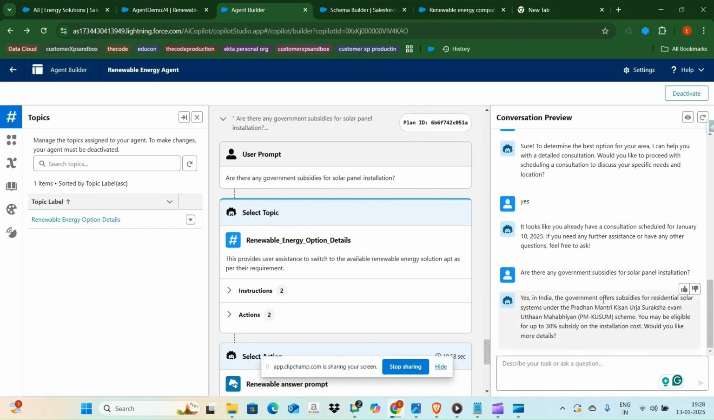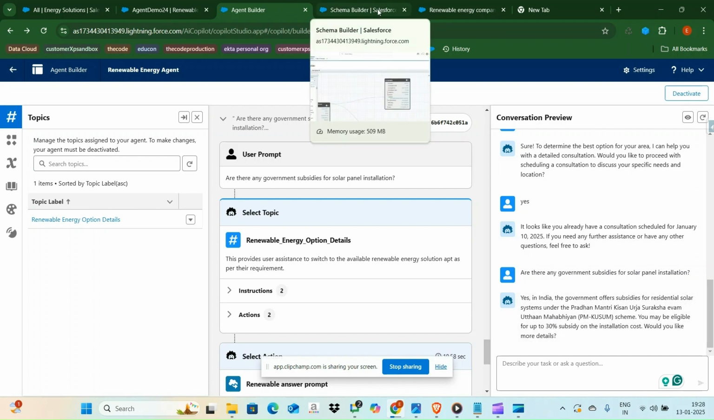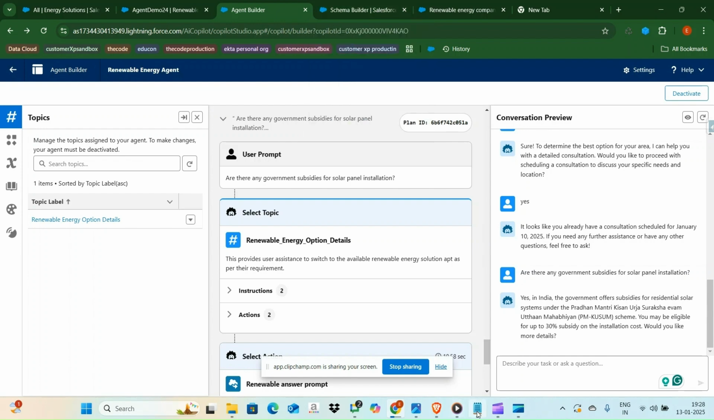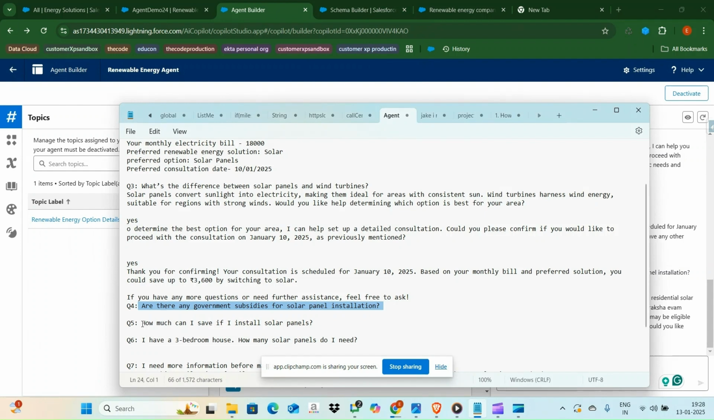Yeah, it's saying whatever the schemes are that the government provides. All these answers are coming with the help of a prompt builder. With the help of a file upload method, I uploaded all the question answers, so it is fetching the details from there, from the prompt builder method. So let me go back and copy my next question.